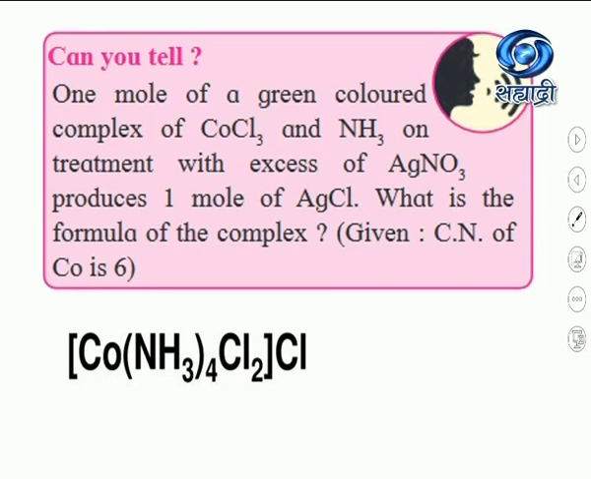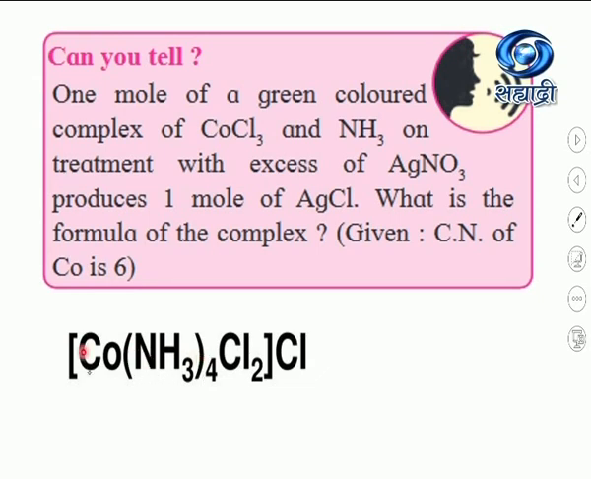on treatment with excess of AgNO3, it produces 1 mole of AgCl. It means a single chloride ion is ionizable. So outside the bracket you have to write a single chloride ion. The formula tells us there are 3 chloride ions, so the remaining 2 chloride ions are written inside the square bracket. As the coordination number of cobalt is 6, and here there are 2 chloride ions, the remaining 4 are obviously ammonia molecules.